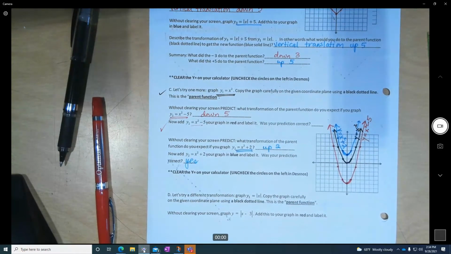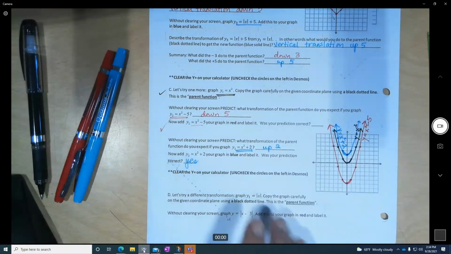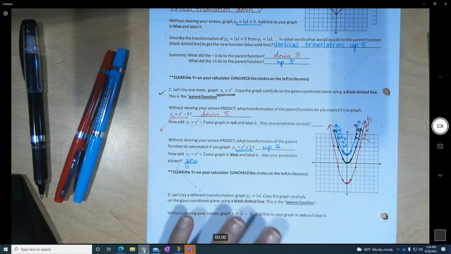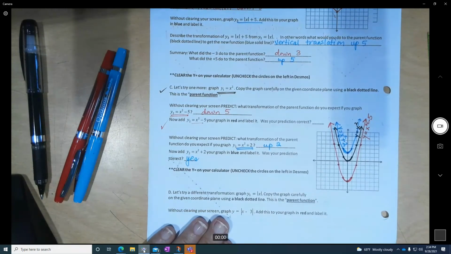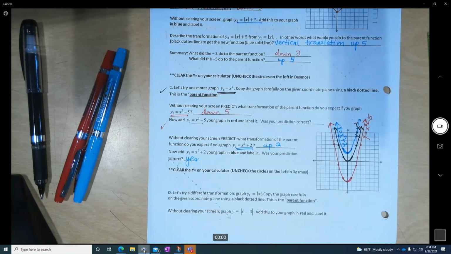So hopefully by now you see with all these examples, if you want to move something up or down, any function, you're just going to put a plus number or a minus number after the function, right? After whatever that parent is. Now we're going to do a different translation. So we're going to switch. Now we're going to go right and left. Okay, so again, it's an exploration type thing.